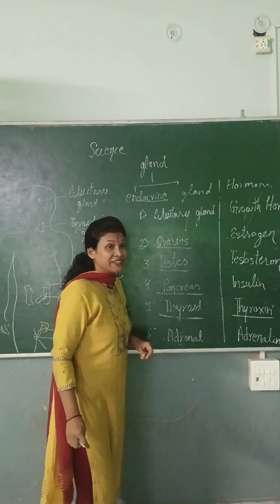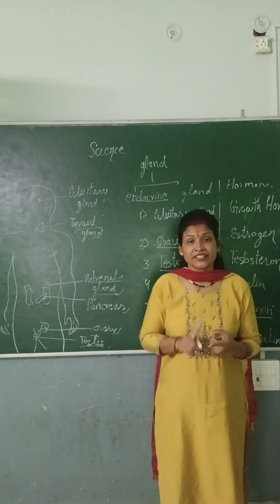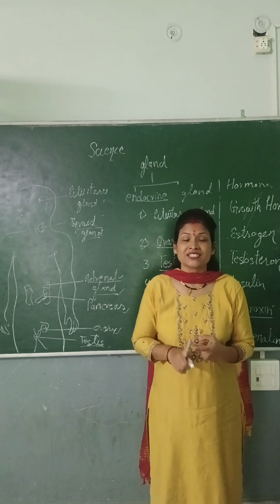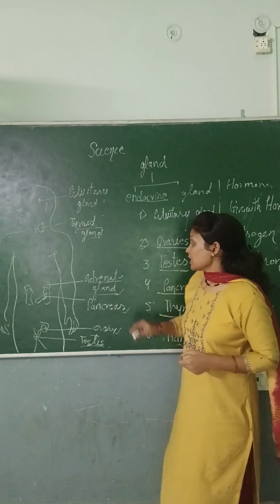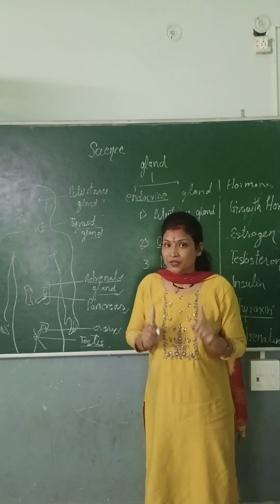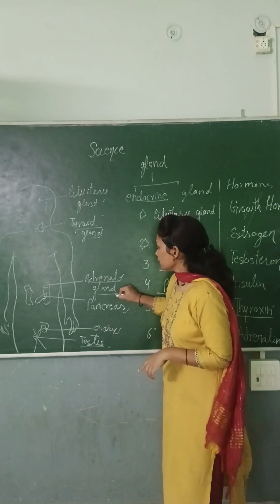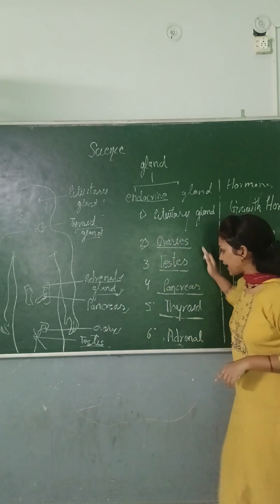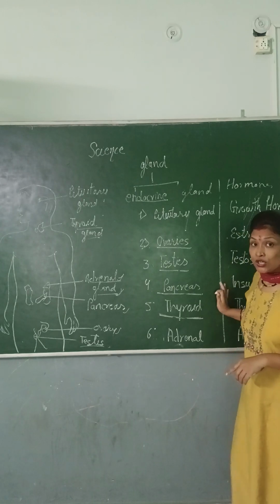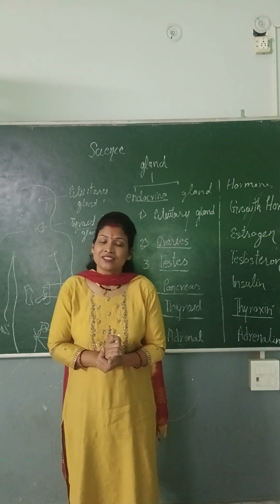The last one is the adrenal glands, and the adrenal glands secrete adrenaline hormone, which is also known as the stress hormone. Adrenal glands are present in a pair, on the upper part of the kidney. So these are all the glands and their secretions. You have to learn it. It's compulsory. This is all for today.